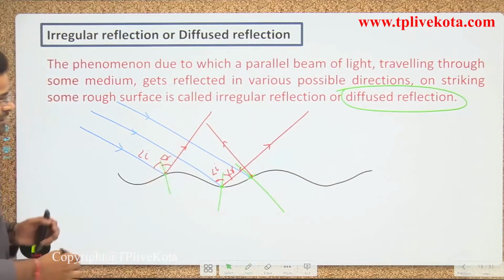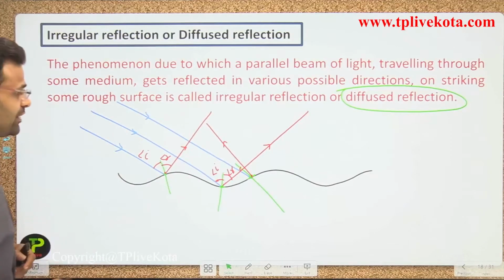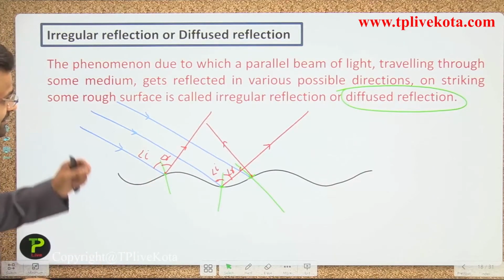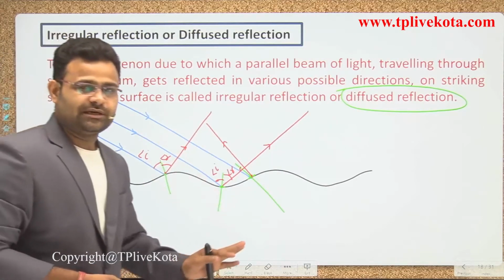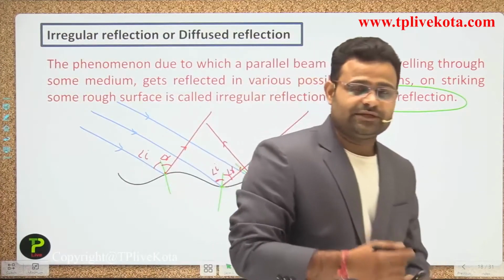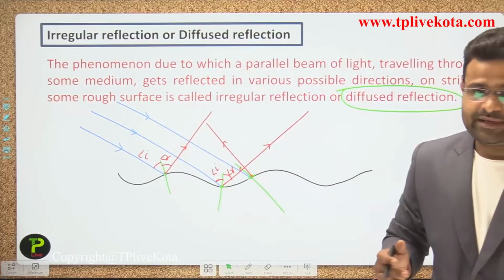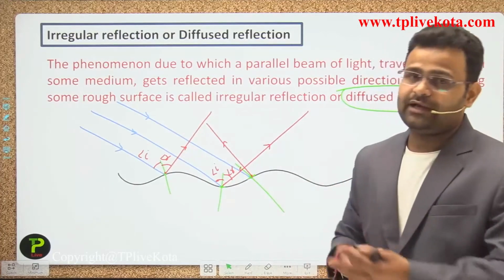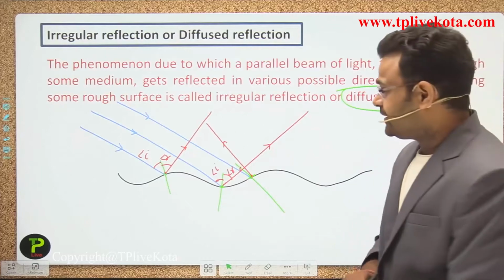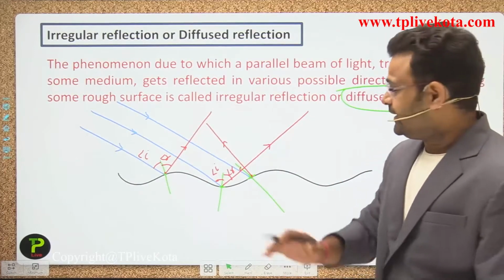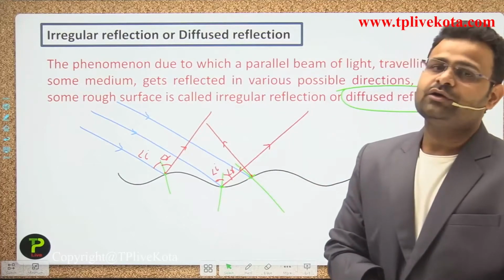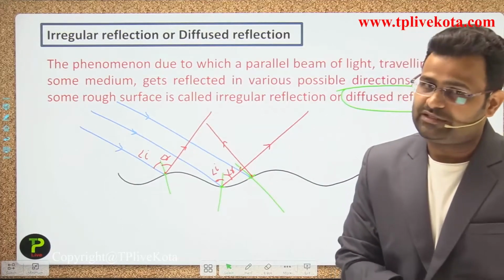Okay. So now focus on all red lines, guys. In that diagram, all incident rays are parallel to each other, but after the reflection, what happens, guys? All are diffused, all are changing direction. They cannot continue their path in a parallel form. So that is called diffuse, or you can say irregular reflection.